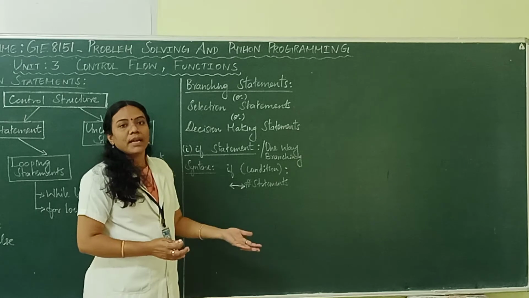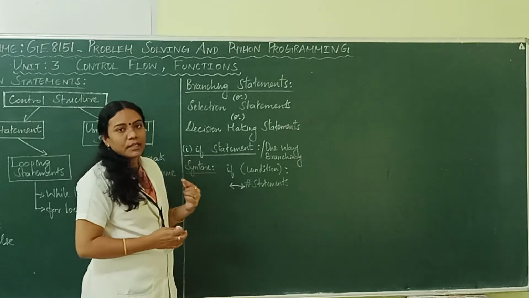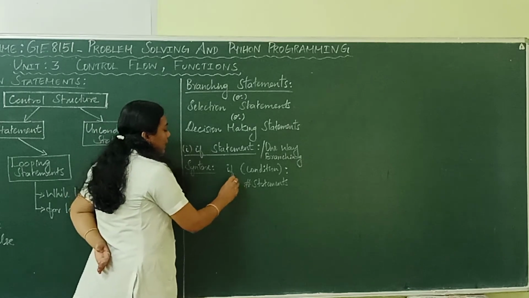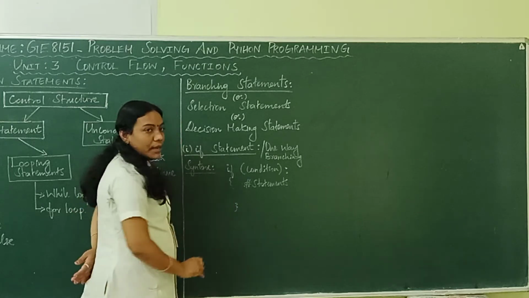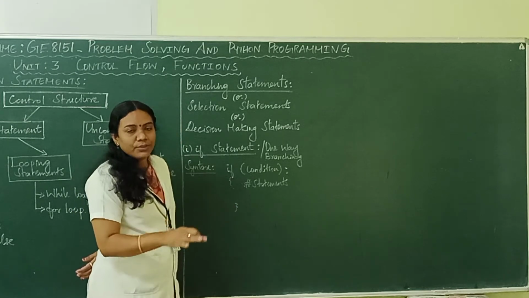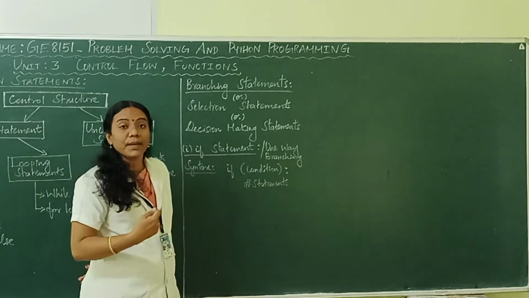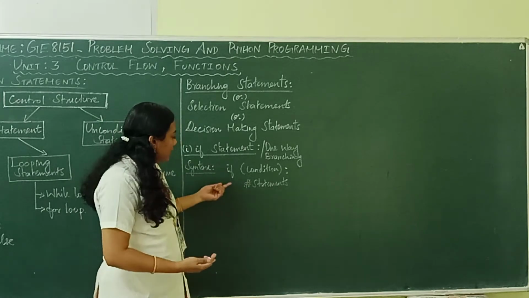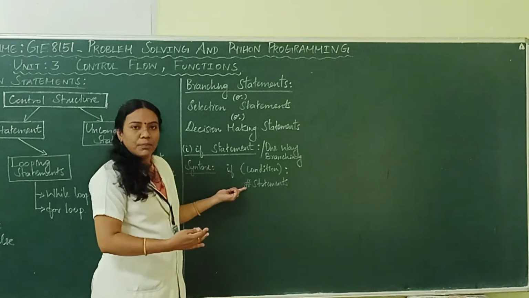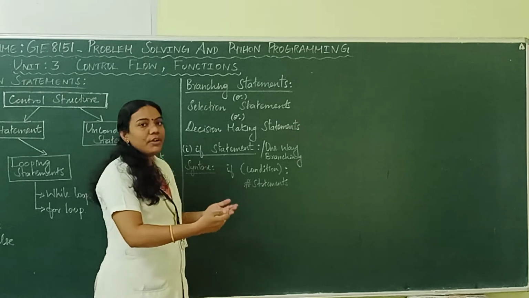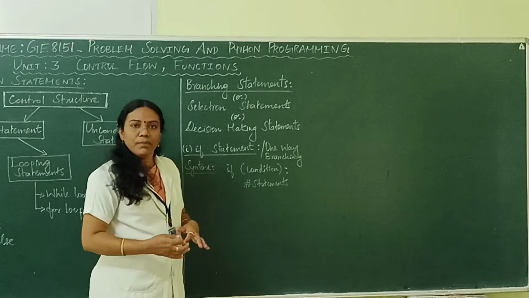In other programming languages, we usually use that. To represent the starting of a block we use an open curly bracket, and to end the block we use a close curly bracket. But in Python, we do not use opening and closing curly brackets at all. So in order to represent the starting of a block, the indentation says that this is the starting point of a block. Again, whenever you unindent the particular statement, it represents the end of a block.